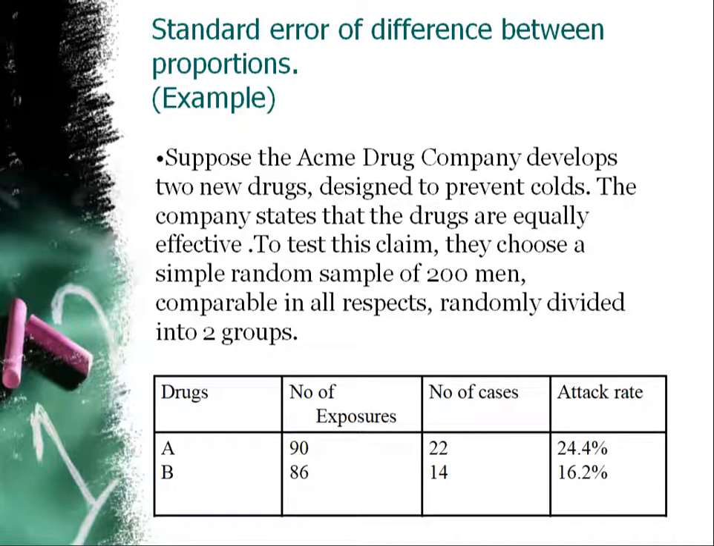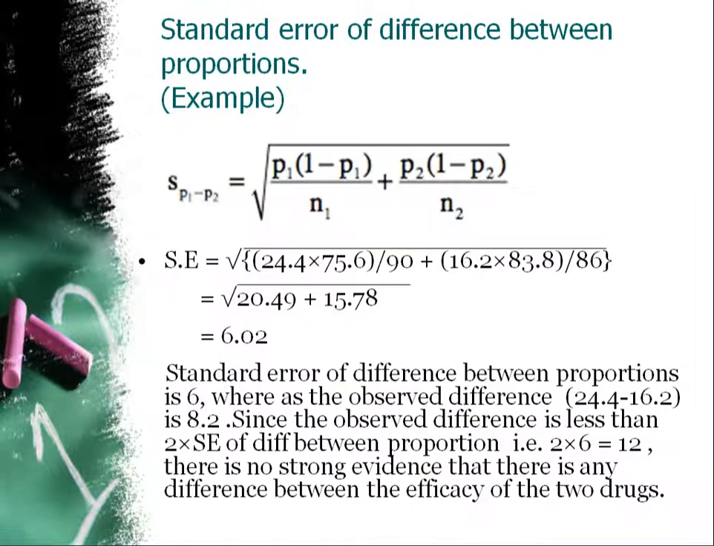So suppose a drug company develops two new drugs designed to prevent colds. The company states that the drugs are equally effective. To test the claim, they choose a simple random sample of 200 men, comparable in all respects, randomly divided into two groups. The number of exposures for drug A would be 90, and for drug B would be 86. The number of cases are 22 and 14, and the attack rates are 24.4 and 16.2.